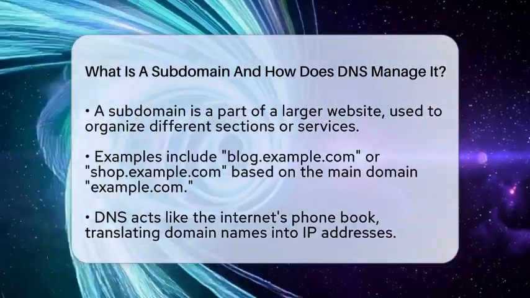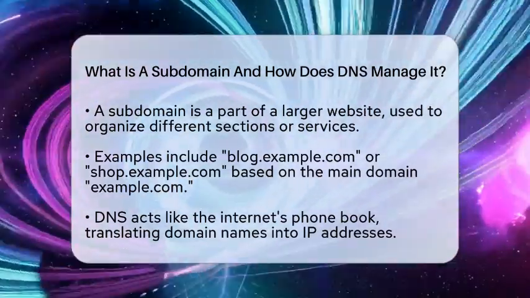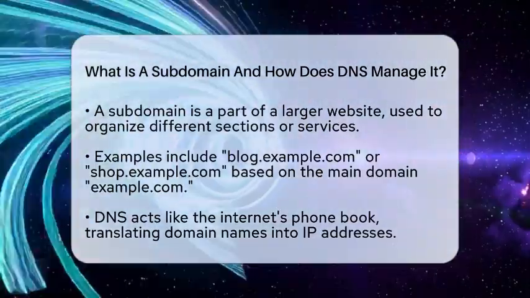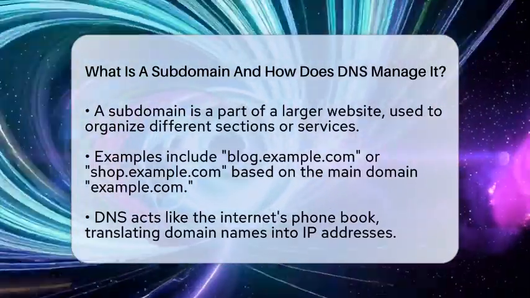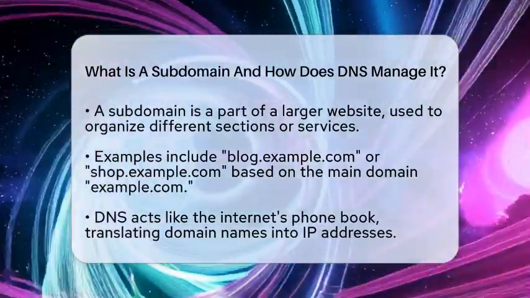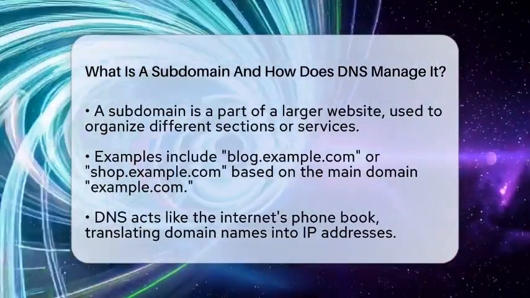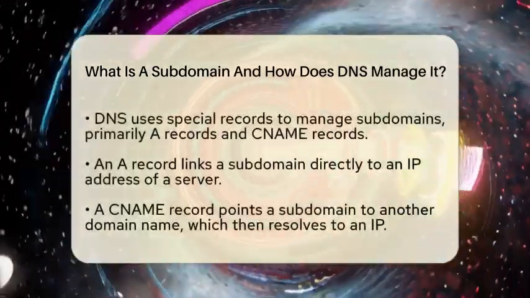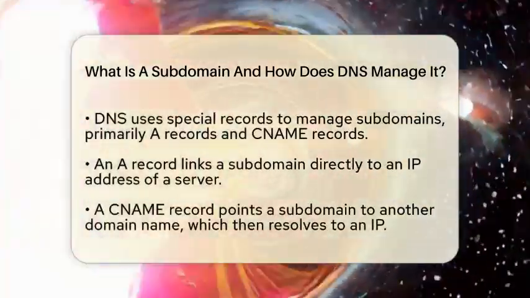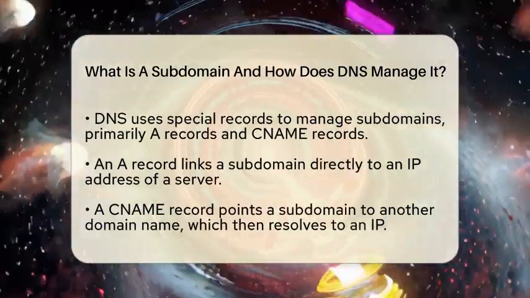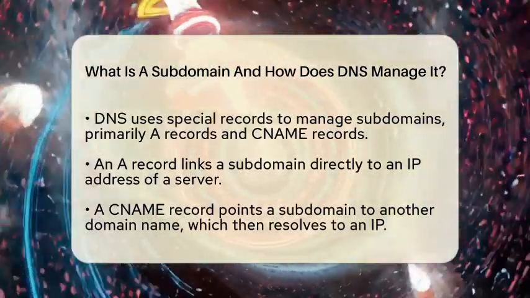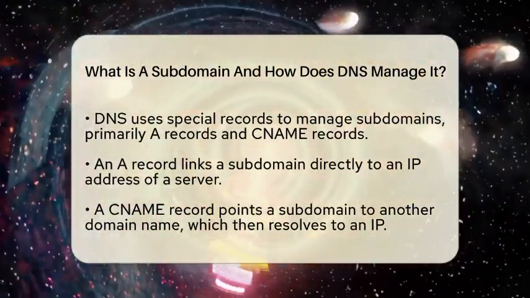The domain name system, or DNS, is like the Internet's phone book. It keeps track of all the domain names and their corresponding IP addresses. When you type in a website address, DNS translates that into a number that computers understand. When it comes to subdomains, DNS uses special records to tell your browser where to find each part.